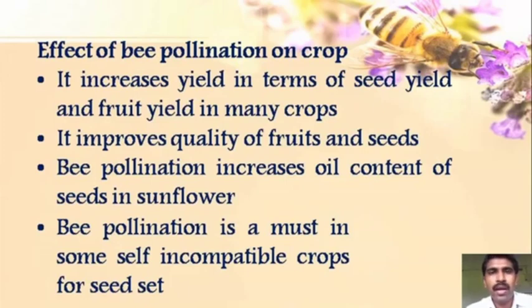Another aspect is that some plants do not self-pollinate. So there is no production of seeds, and no production of fruits also. For that purpose, we always need a vector which can transfer the pollen from the male plant to the female plant, and that can be done with the help of honeybees. For such incompatible plants, honeybees are very good agents for pollination.